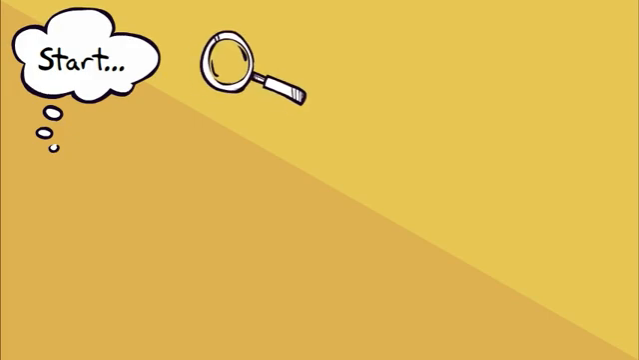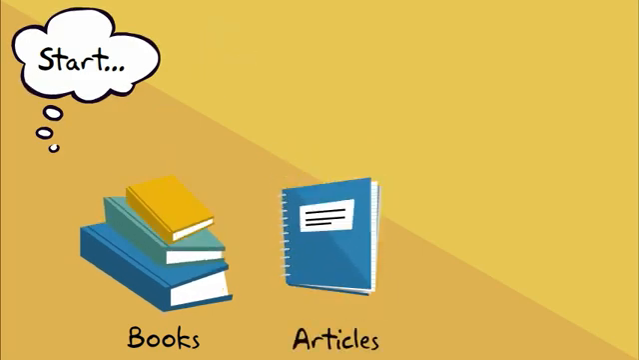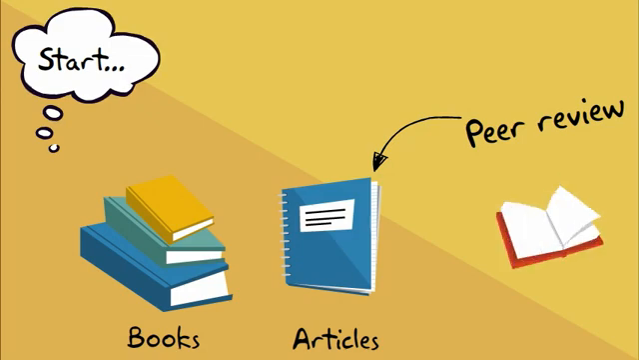If you're looking for good quality information for your assignments, it's often best to start with books and journal articles. Journal articles have often been through a process called peer review, which is a way of trying to make sure that poor quality information just doesn't get published. It has to be checked by other experts first.